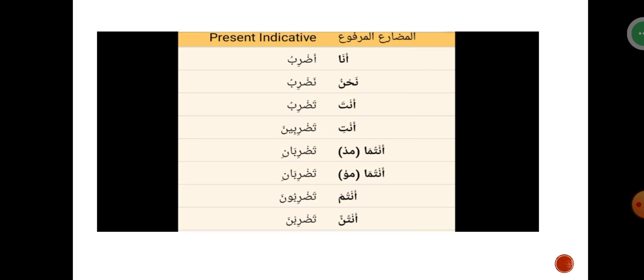Now I want us to practice some verbs. So we have doroba, which means he beat. If we want to say I beat, or I am beaten in the present tense, I will say adribu. So from this, we know that when we want to indicate a first person speaker, then we use Hamza. So adribu, Hamza is used for what? First person speaker and first person speaker alone. First person speaker singular. Adribu, I beat or I am beaten.